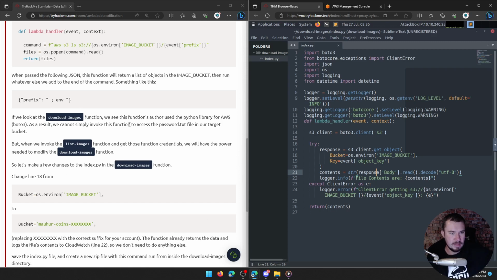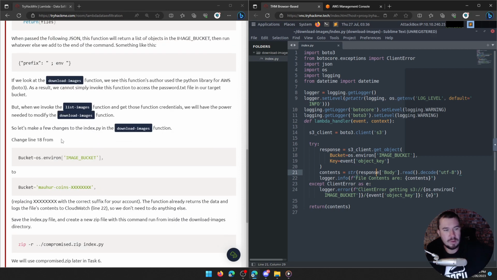If we look at the download images function, we see this function's author used the Python library for AWS, Boto3. As a result, we cannot simply invoke this function to access a password.txt file in our target bucket. But when we invoke the list images function and get those function credentials, we will have the power needed to modify the download images function. So let's make a few changes to the index.py in the download images function.